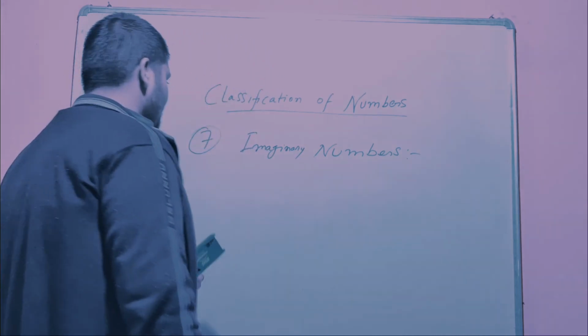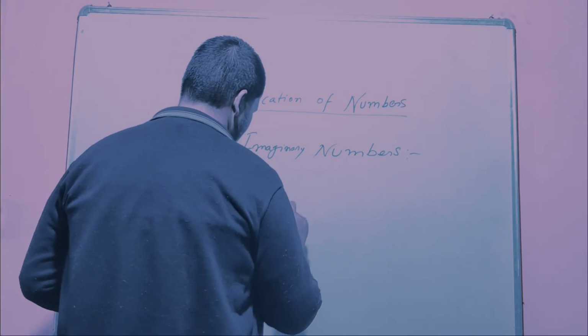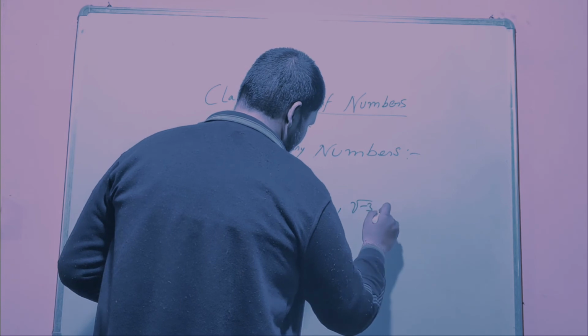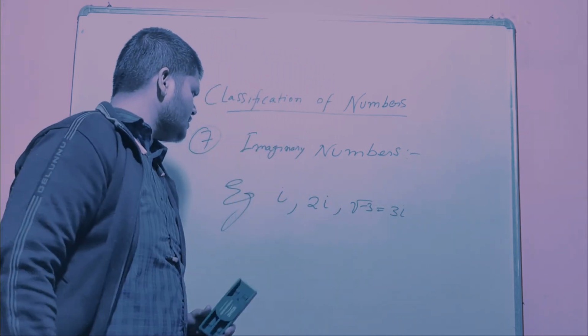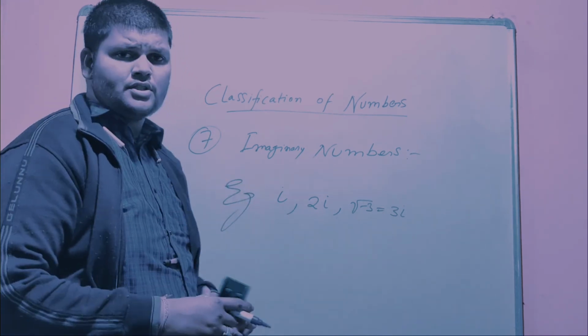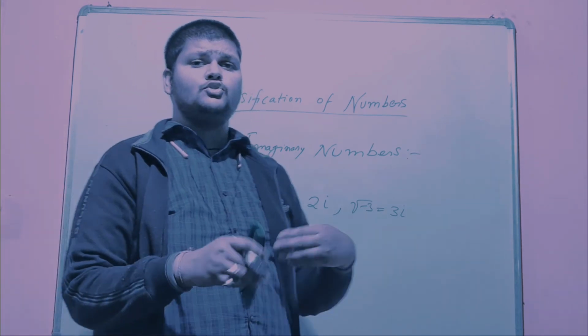Imaginary numbers. These are the numbers which start with i, simply i, 2i or root over minus 3. This can be expressed as 3i. So these are the numbers which start with i. Yes, these numbers do not exist in reality. They exist in a virtual world.